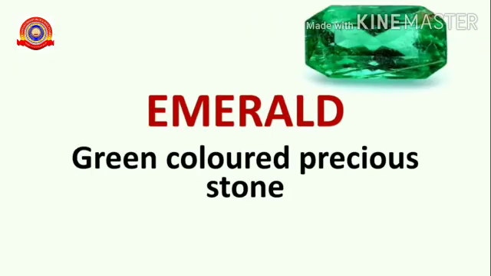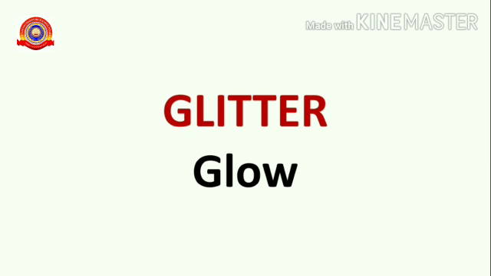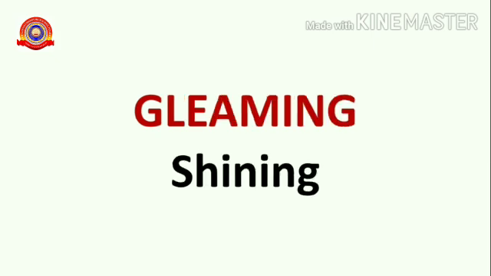Emerald. Emerald means green colored precious stone. So here you can see the picture of emerald, which is a green colored precious stone. Ruby, deep red precious stone. Here also you can see the picture of ruby, which is a deep red precious stone. Glitter, glitter means to glow. Gleaming, gleaming means shining.